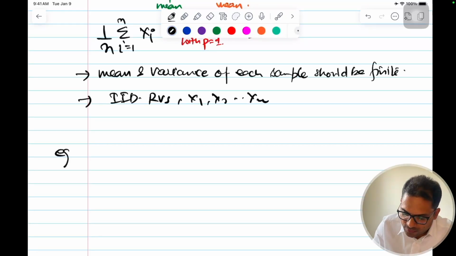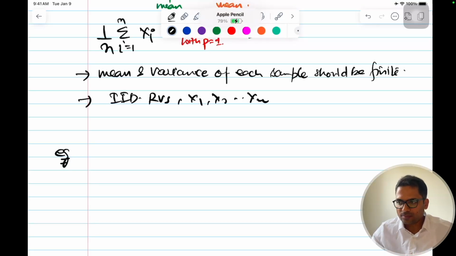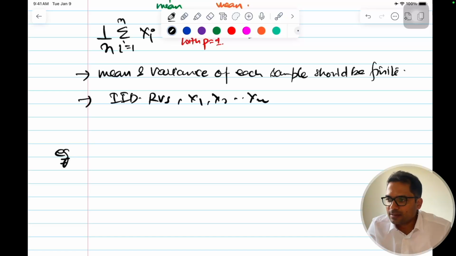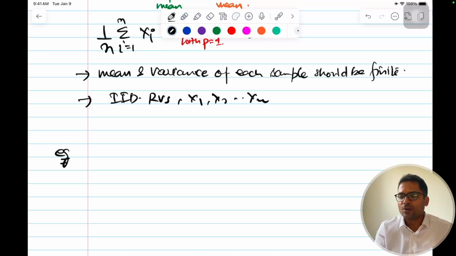For example, if you toss a fair coin that has 0.5 probability of heads and tails, and you toss the coin a very large or infinite number of times, then the proportion of heads will converge to 0.5.